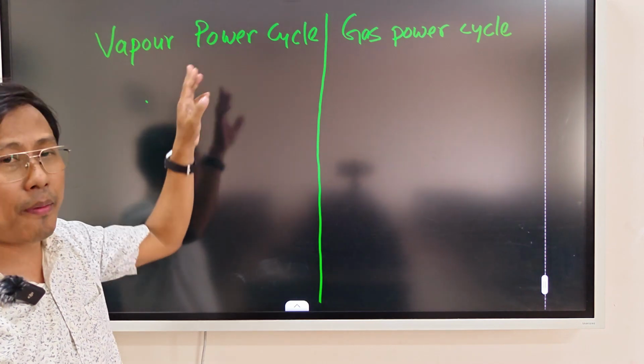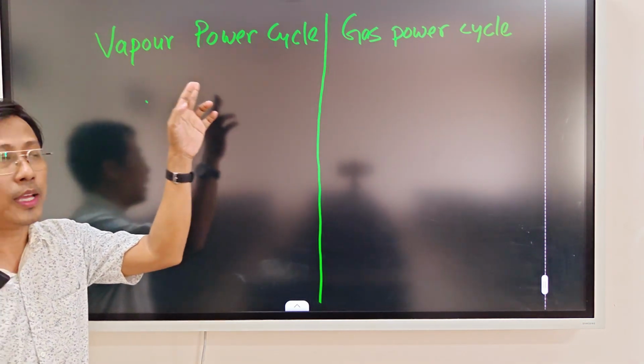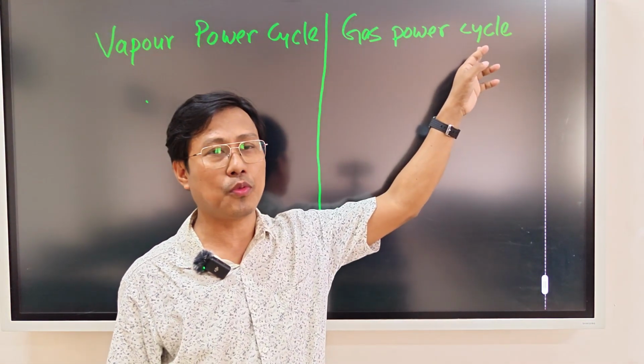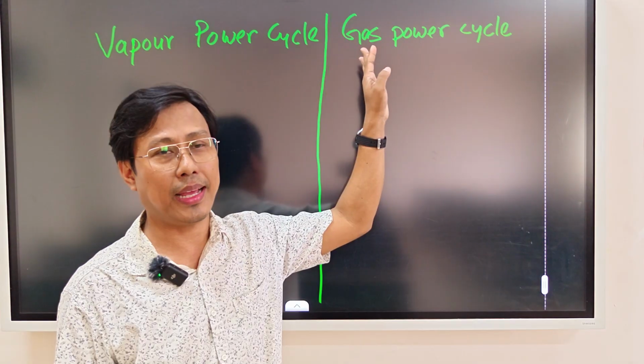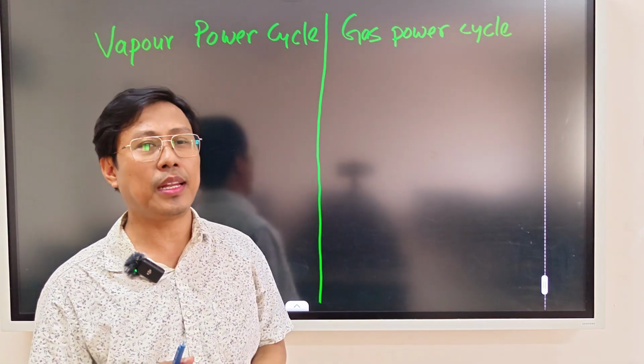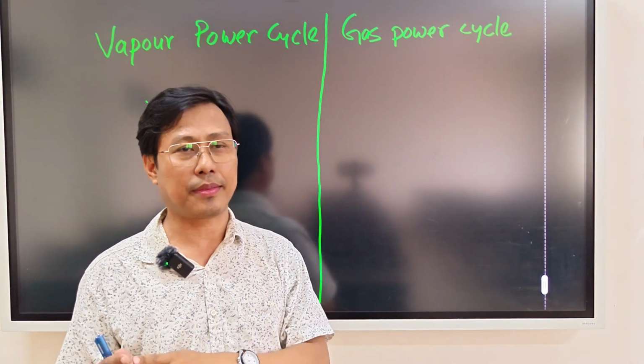In the vapor power cycle the working substance is vapor. In the gas power cycle we have the working substance gas, mainly gas or air. So we will compare these two cycles in different respects.